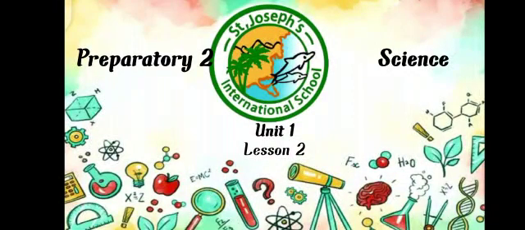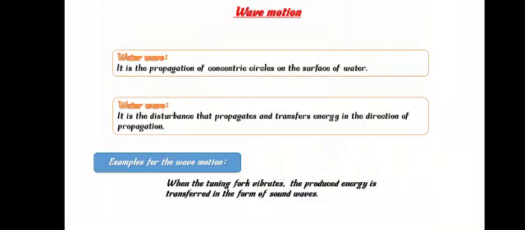Now we're going to talk about Unit 1, Lesson 2, which is called wave motion. First of all, to understand the meaning of wave, we have to imagine the shape of the water waves. Water waves are like the propagation of concentric circles on the surface of water. Concentric circles means many circles having the same center.